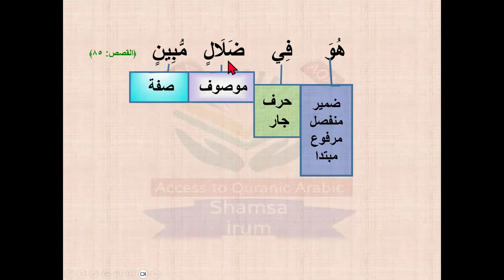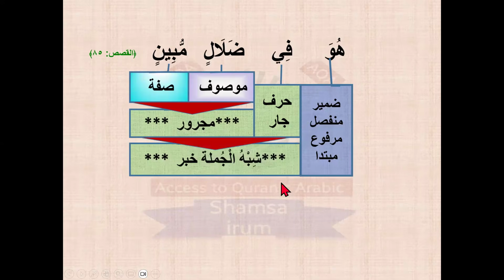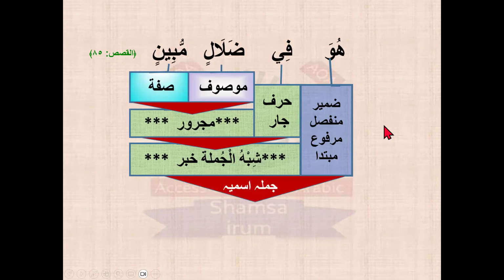If you check the qualities of both of these, they both are masculine, they both are singular, they both are in genitive case, meaning they both are majroor, and they both are indefinite. They both are nakira. So all four qualities match with each other. So it means the Mawsuf Sifa is majroor because of the harfu jar. And now Jar Majroor will become Shibu Jumla Khabar in the sentence. There is no marfu ism here that we can make a khabar. So it means khabar is absent here. In the absence of the khabar, we will call the Jar Majroor a Shibu Jumla Khabar. So Mubtada with Shibu Jumla Khabar becomes a Jumla Ismiya.